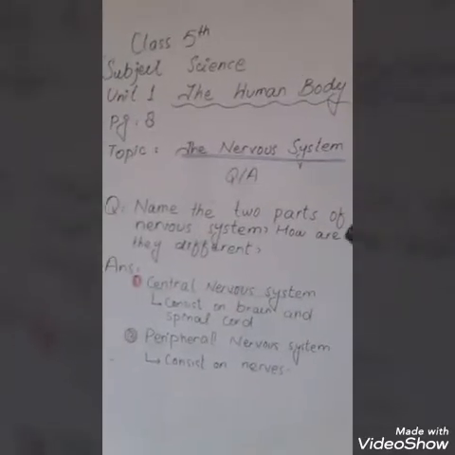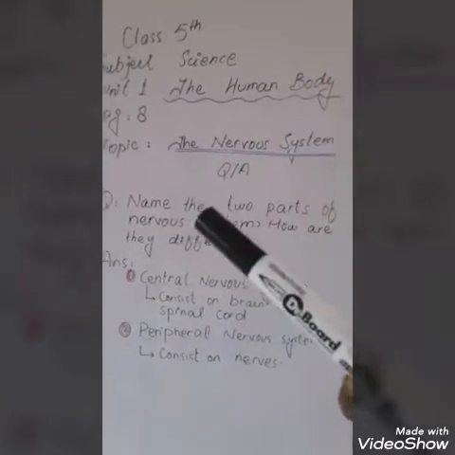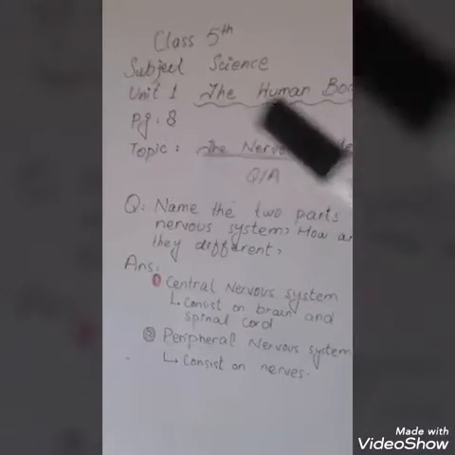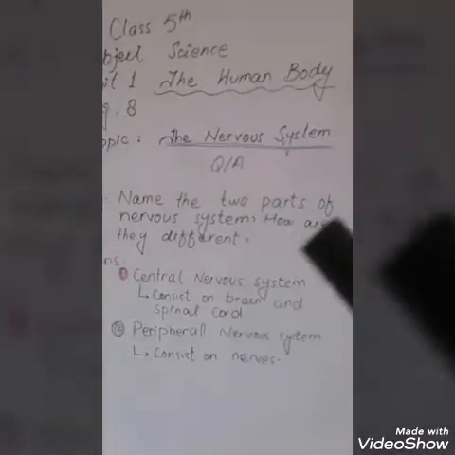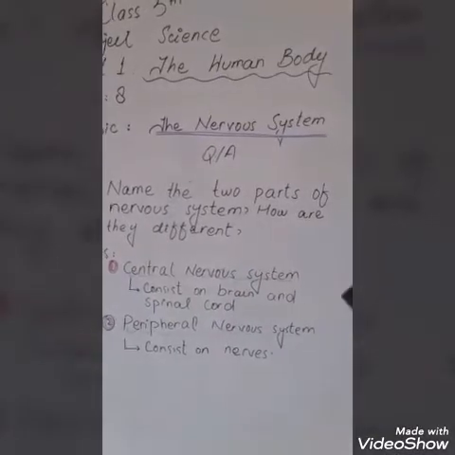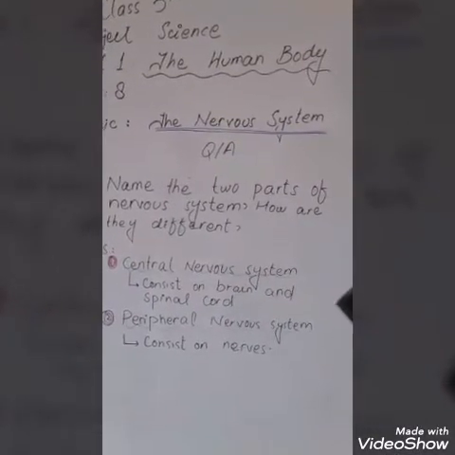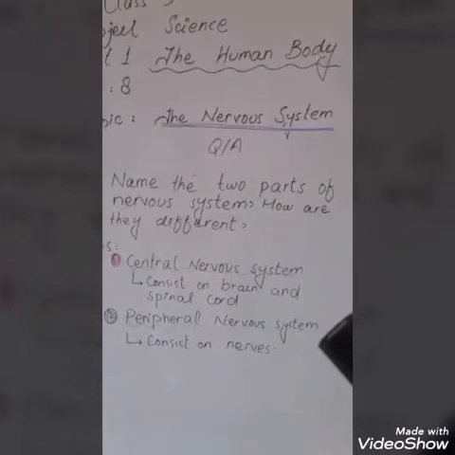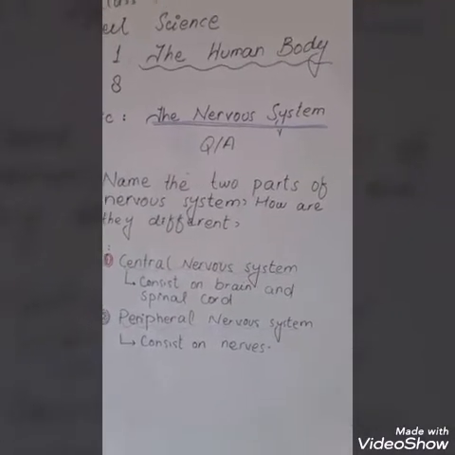Here you can see the question about this topic. Question present on page 8. Name the two parts of nervous system and how are they different? First part, central nervous system, consists of brain and spinal cord, and second, peripheral nervous system, consists of nerves.